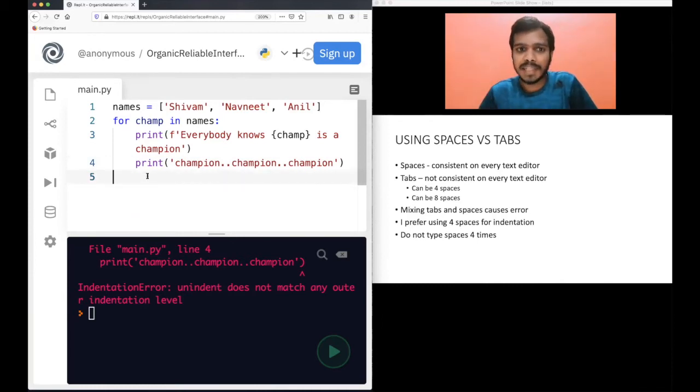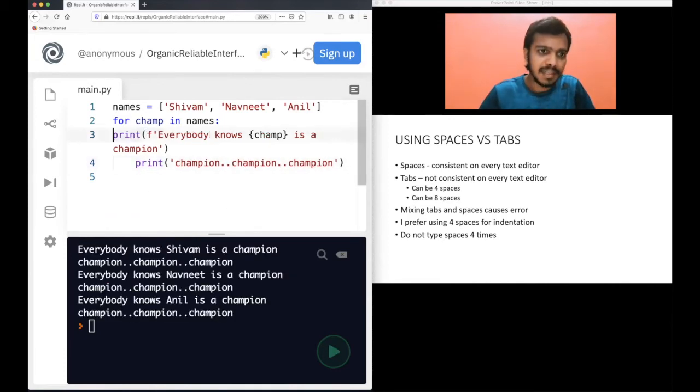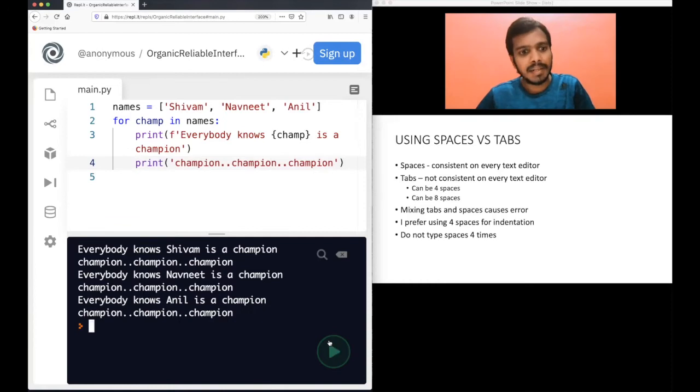So never mix tabs and spaces. Either use tabs, or use spaces. So you can use tab here. It will work fine. It will not give you an error. Either use four spaces here, 1, 2, 3, 4. Here also use 4, 1, 2, 3, 4. This will also work fine, but never mix both of them. That is very dangerous and very tough to debug, right?